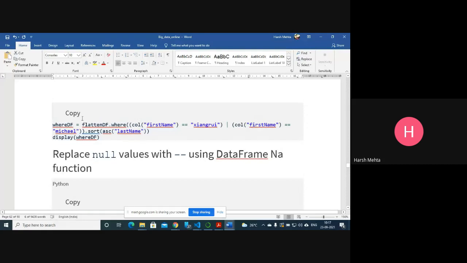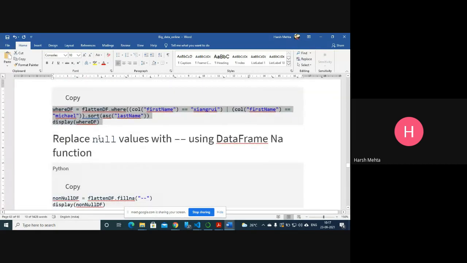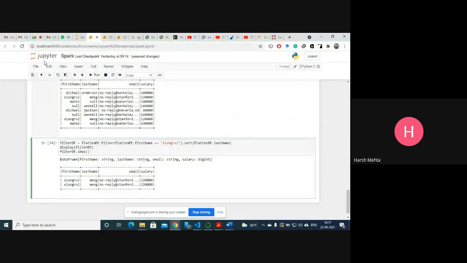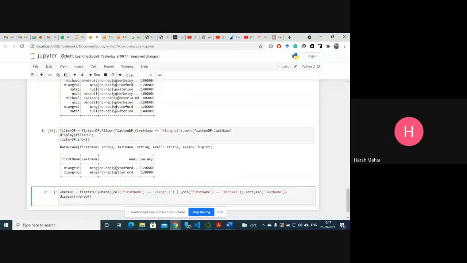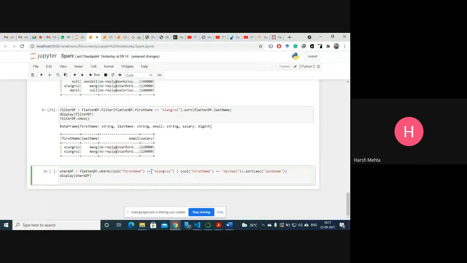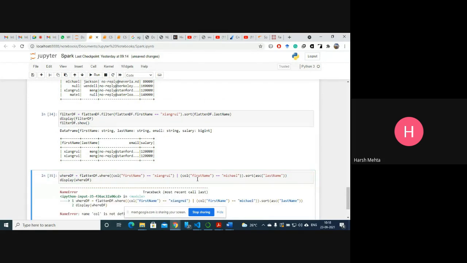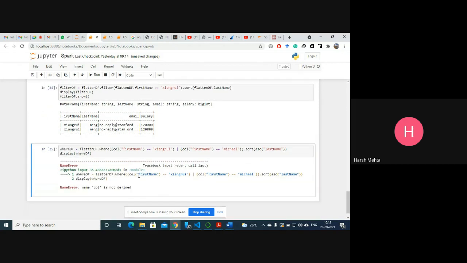Now the where clause is also there, where we can apply the where clause. Let's try this where clause. DF is there, where column name first name is this name, or Michael, sort with the last name. Now we can write, column is not defined.